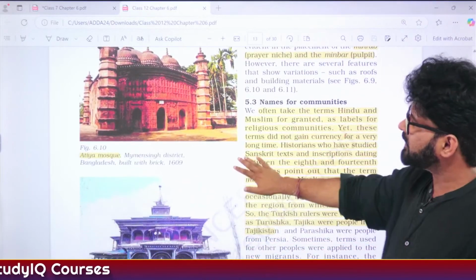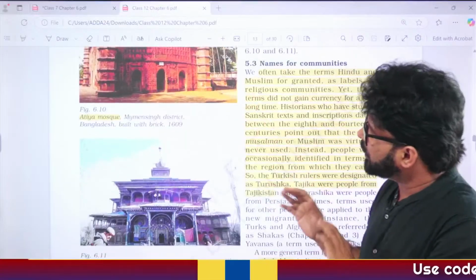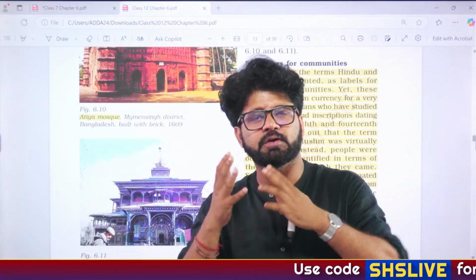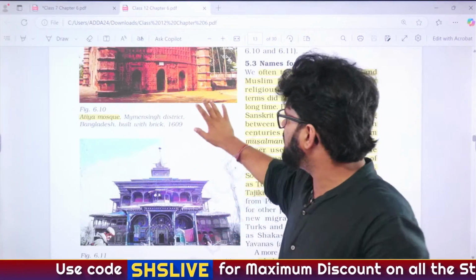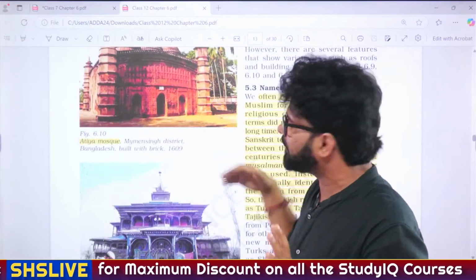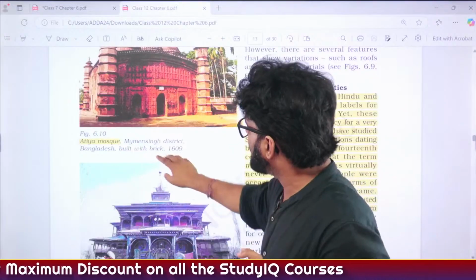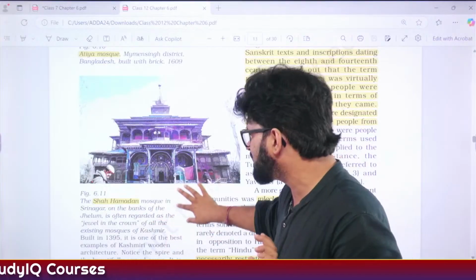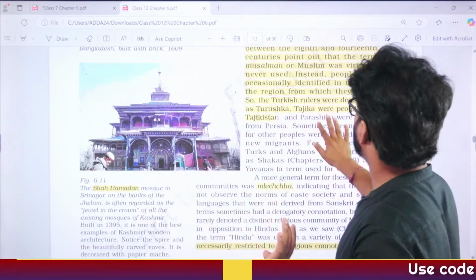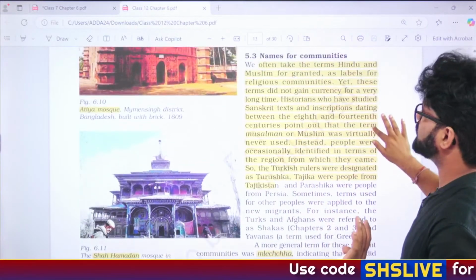Then there are certain mosques. If they ask you these mosques, don't start crying, oh my God, there are so many mosques and temples, how many will we remember? Remember those which NCERT has talked about, especially if they have given images of it, that means they are very important. So Atiya Mosque, Bangladesh, and then this one, Shah Hamadan Mosque or Hamadan Mosque in Srinagar. Fine. Then other things which NCERT is talking about.